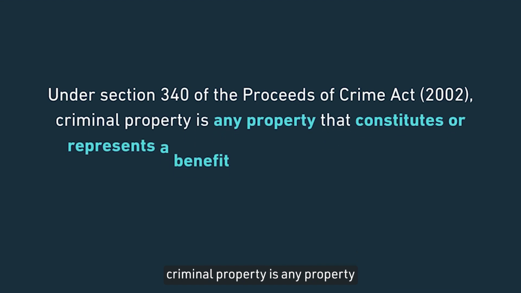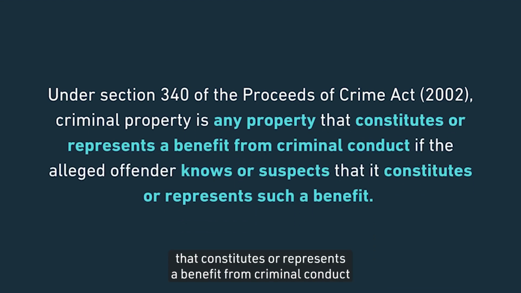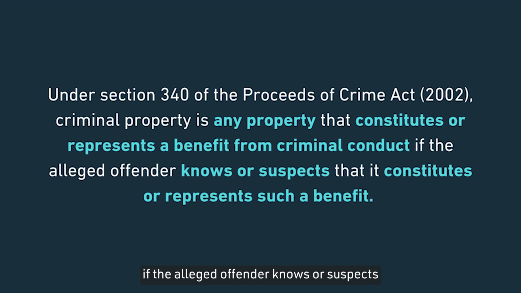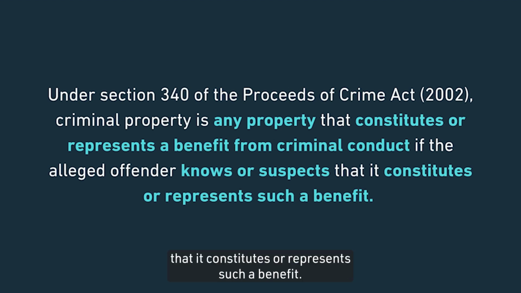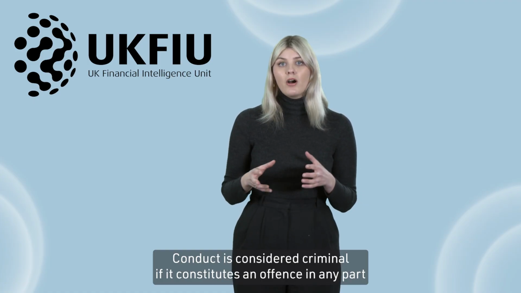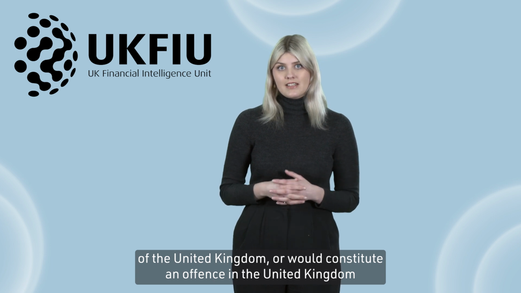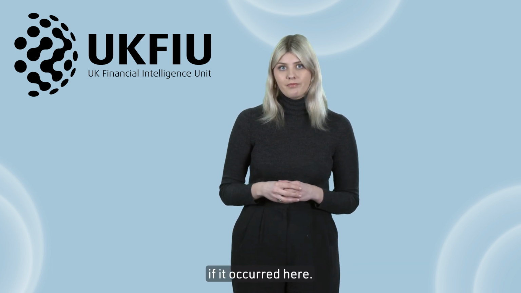Under the Proceeds of Crime Act, criminal property is any property that constitutes or represents a benefit from criminal conduct if the alleged offender knows or suspects that it constitutes or represents such a benefit. Conduct is considered criminal if it constitutes an offence in any part of the United Kingdom or would constitute an offence in the United Kingdom if it occurred here.